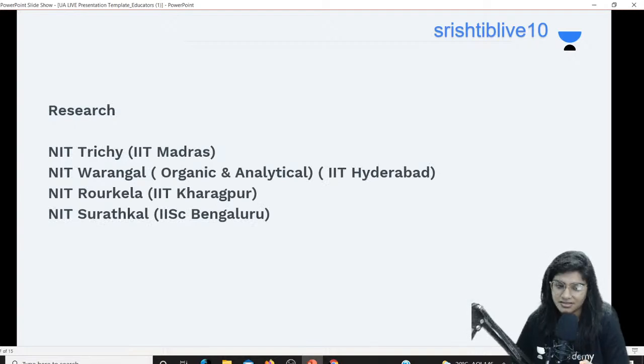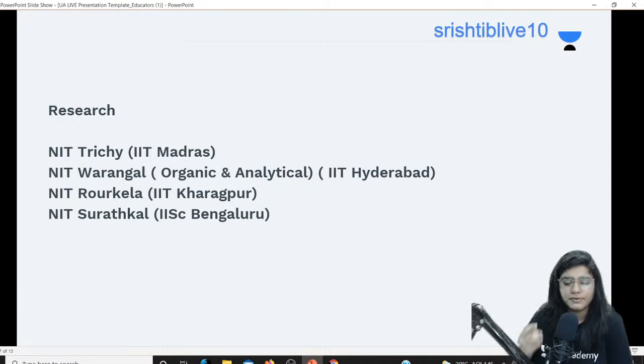If you're interested in research or industries, if you're interested in PhDs, or internships, or the industry sector, then you have to give preference to these NITs. Again the same thing, if you're a North Indian, then please do prefer NIT Warangal over Trichy, or NIT Rourkela over Trichy. Why these four NITs? They have a good research background, and the reason depends on different factors. First, their curriculum is more or less research based. It's not NET and GATE based, it's research based.